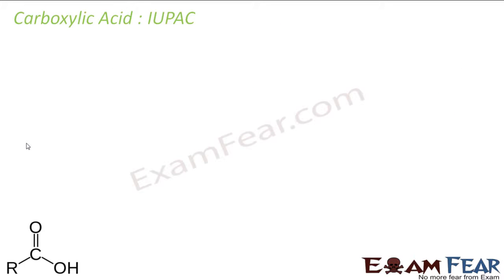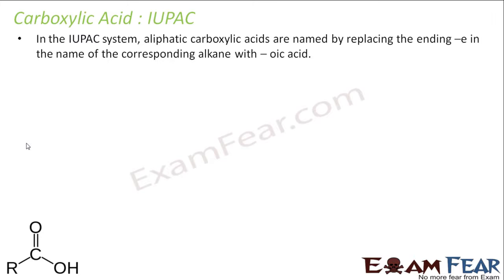Let's talk about the IUPAC name now, right? For the IUPAC name, aliphatic carboxylic acids are named by replacing the E with OIC acid. As I told, most of the IUPAC names are derived from the alkanes. So just replace E with OIC acid.